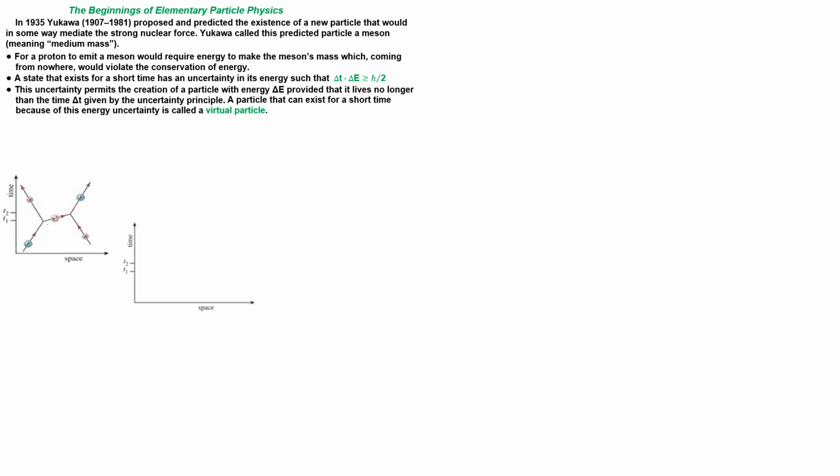There are several stages. Before t1, the proton and neutron approach each other just like classical particles. At t1, the proton emits a virtual particle to the right, let us say, in which case, by momentum conservation, it will recoil to the left. At some time t2, given by the uncertainty principle, the neutron absorbs the virtual particle in such a way that two things happen. The neutron recoils to the right because of the momentum it picks up from the virtual particle,